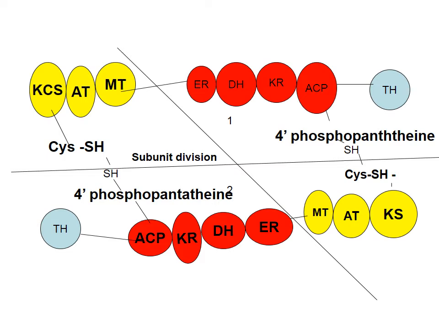Each functional unit is made up of one portion of one monomer and the complementary portion of the other monomer. That is why we say the fatty acid synthase complex is active only as a dimer and not as a monomer, because the functional unit will have one portion from one monomer and the remaining portion from the other monomer. That is the reason why we say that it is functional only as a dimer.